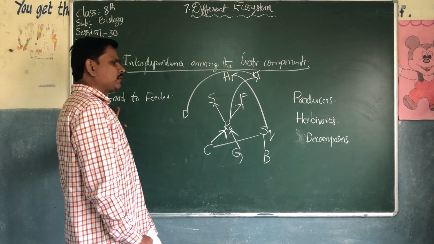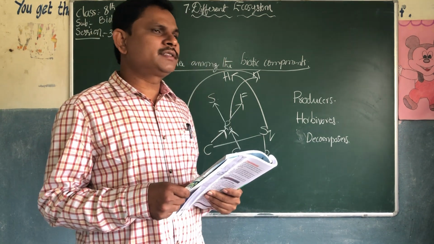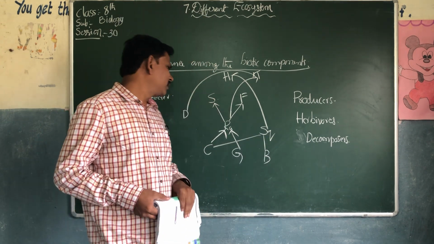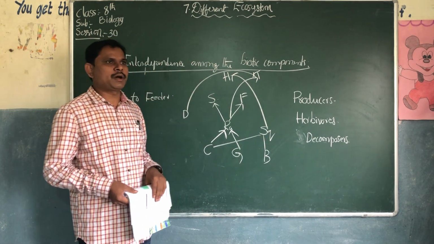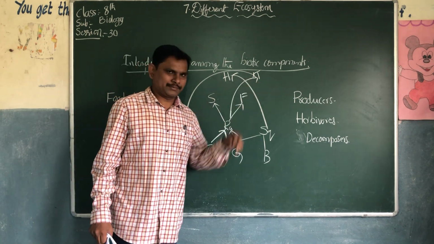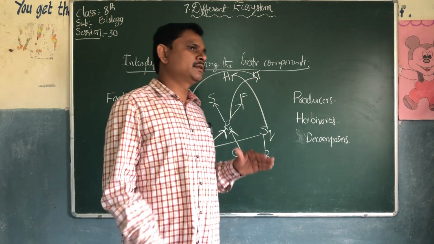So these arrows indicate food to feeder. Next question: trace the path from grass to tiger. Path from grass to rabbit, rabbit to tiger. This is the path from grass to tiger.